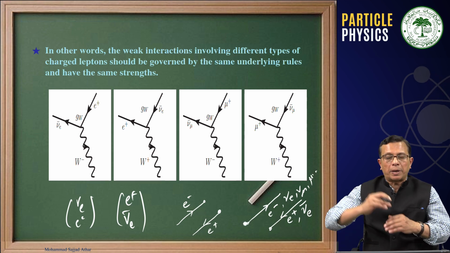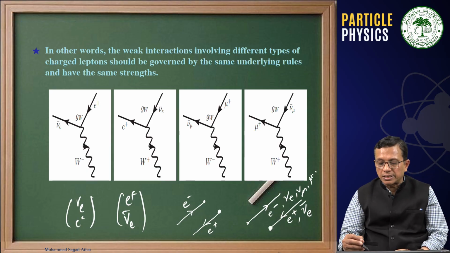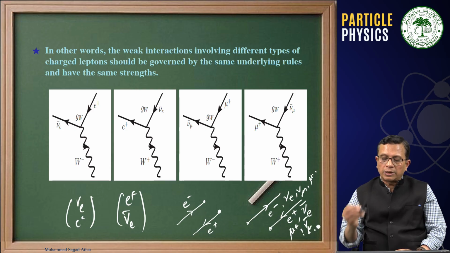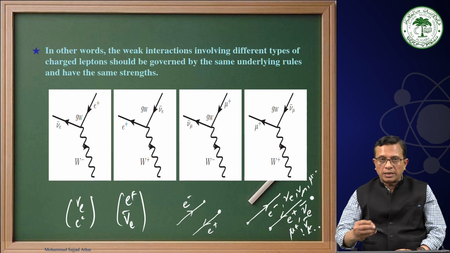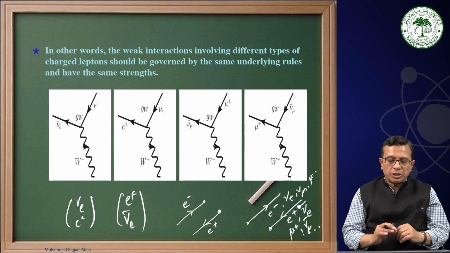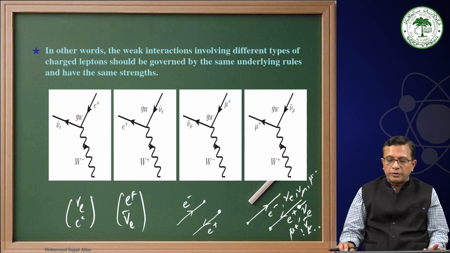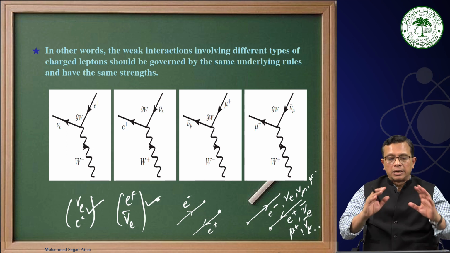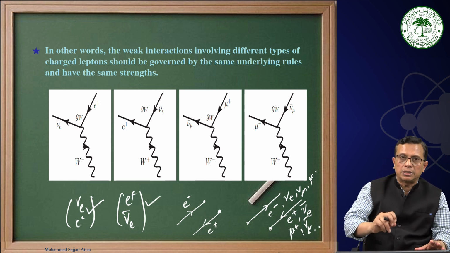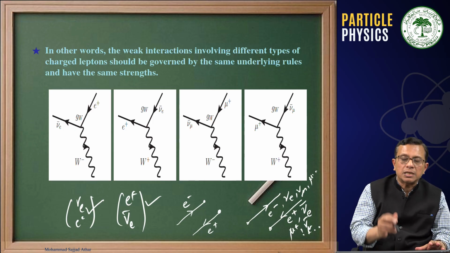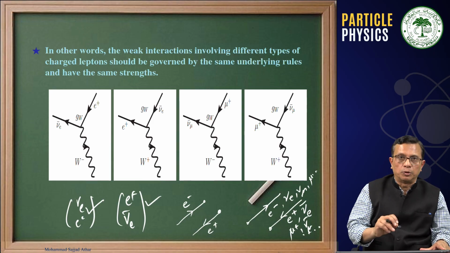If that is an outgoing particle, the arrow will be outward. When it is from the vertex, if anti-particles are going out, then whatever you talk about, anti-proton, anti-neutron, this will be the downward arrow from the vertex. Therefore, these are the Feynman conventions when writing down the transition matrix element. The important point is that whether we are talking about this one or this one, the interaction strength, the nature of the interaction, whether it is emitting a W plus or a W minus, will all the time be G_W.